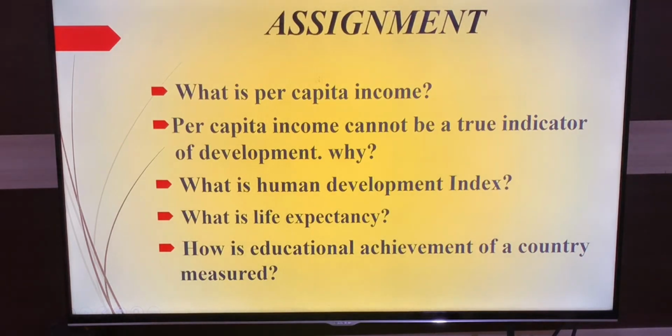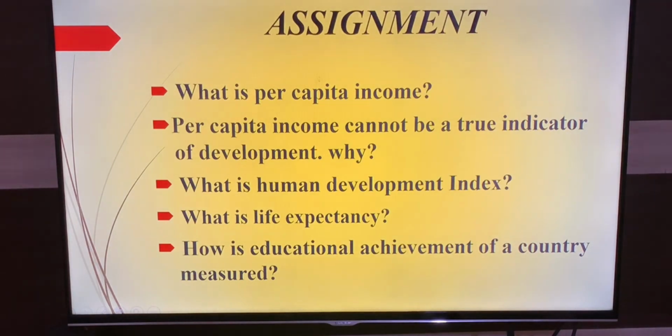You will write it for the second question. And the next question is, what is Human Development Index? Remember, the Human Development Index was categorized by the United Nations Development Program, and you have to mention those three categories. And the next question is, what is life expectancy? The age till which the people of a country can expect to live is called life expectancy.